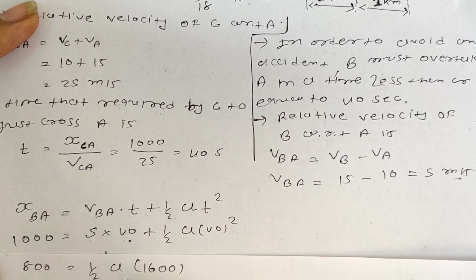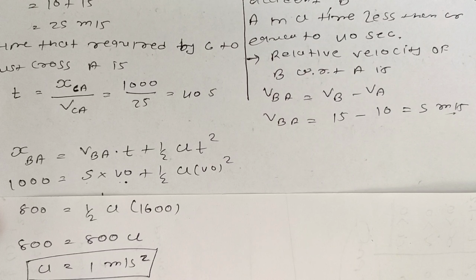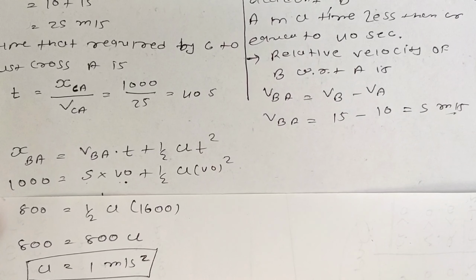So here we can say, to avoid an accident, the driver of B has to overtake before 40 seconds, and for it we can say it has to accelerate at 1 meter per second square.